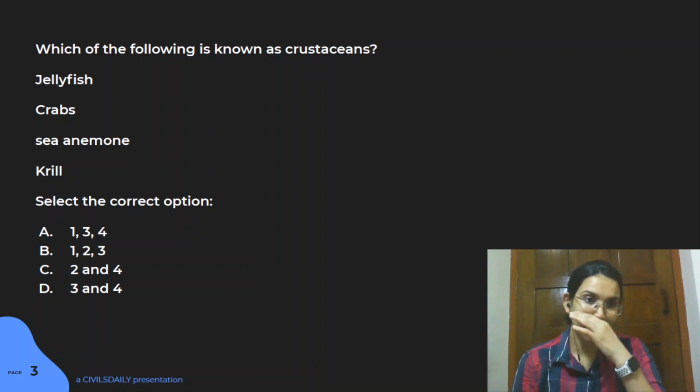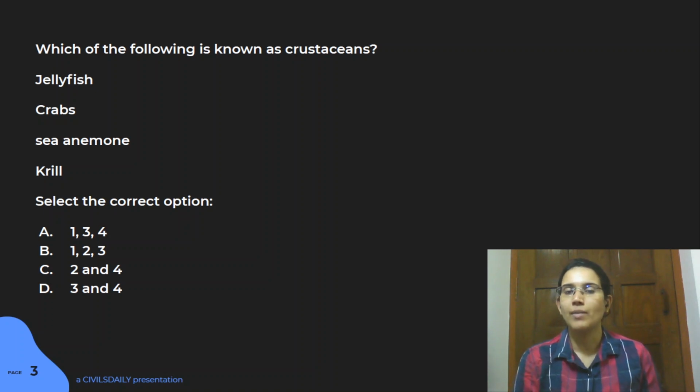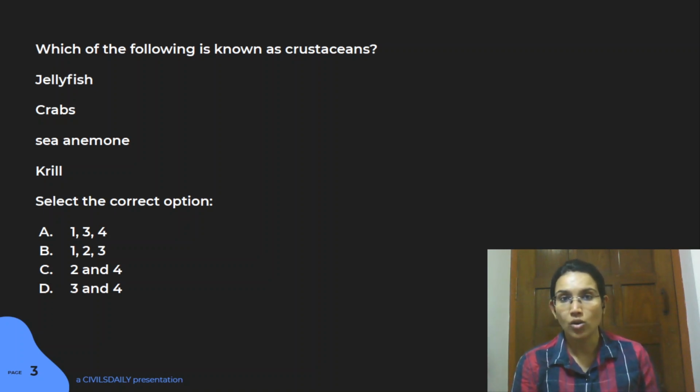So through that logic, I think you can understand that crabs will be there, right? So the answer is actually C. To give you a sense of what all animals come under this particular taxon, we have crabs, lobsters, crayfish, prawns, krills, shrimps, woodlice and barnacles.